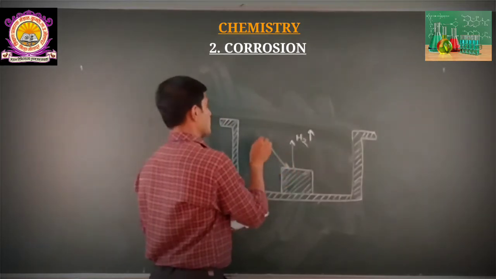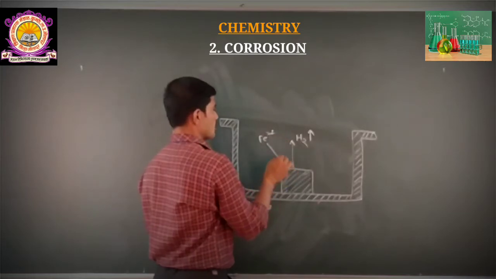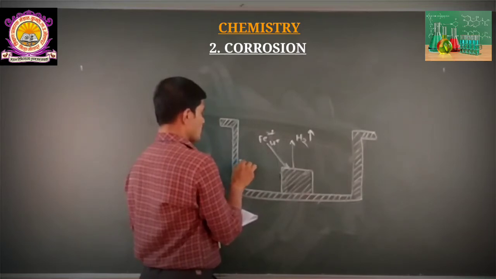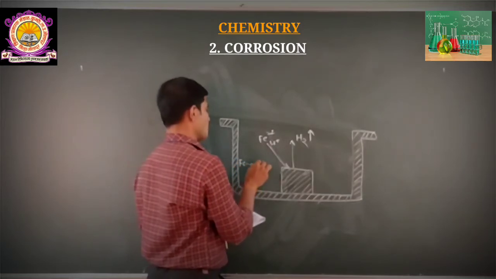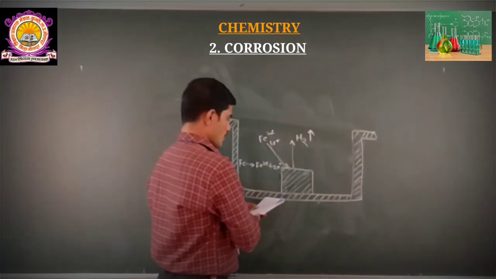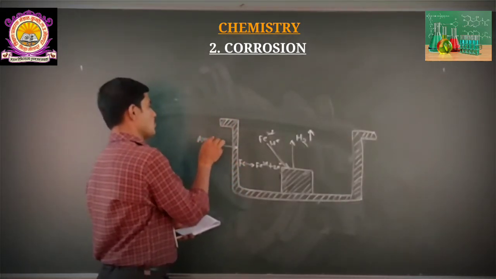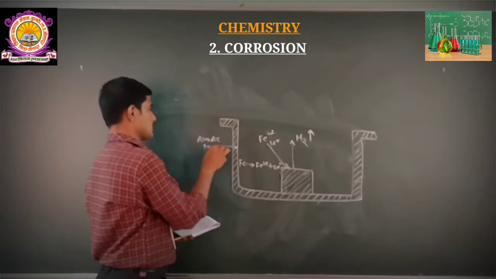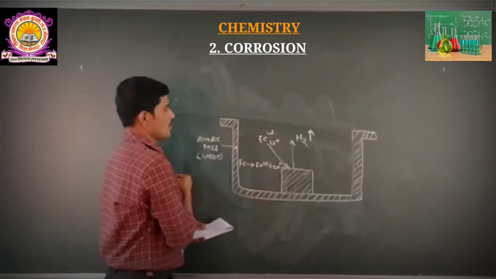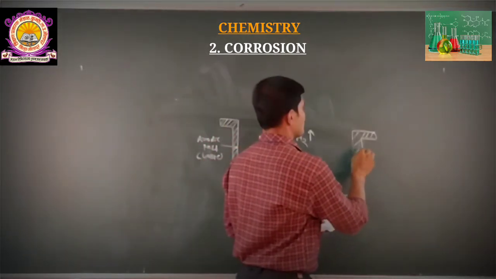Also here, iron Fe2+ and hydrogen gas will be observed. Here one reaction takes place: Fe gives Fe2+ plus 2 electrons. This is the anodic part, and this anodic part is large. This is the steel tank.